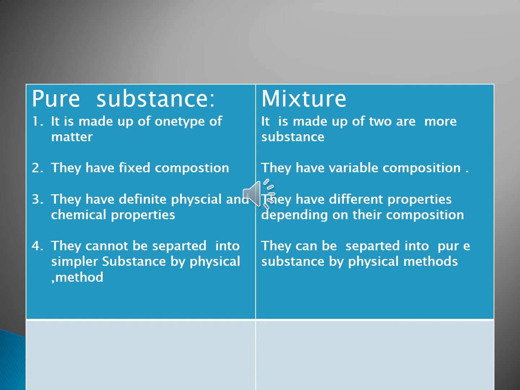So they have fixed composition. In a mixture they have variable composition. They have not contained the same composition. They have variable composition. The next one, the pure substance has definite physical properties and also chemical properties. They have definite physical and chemical properties.